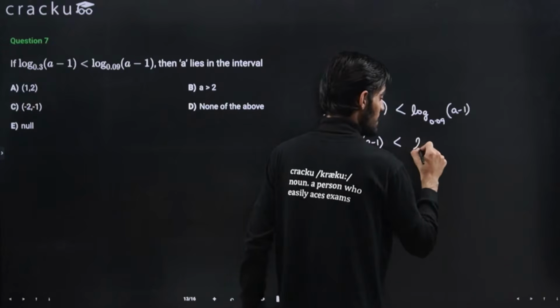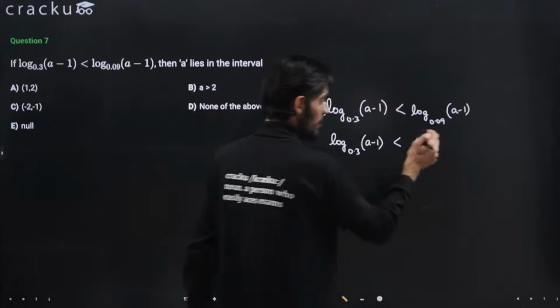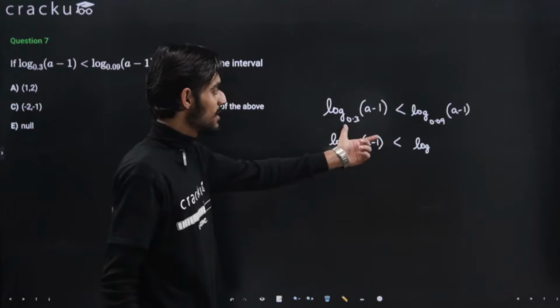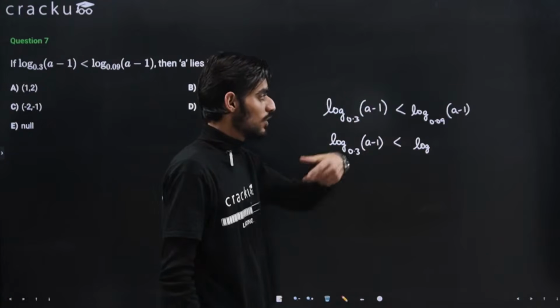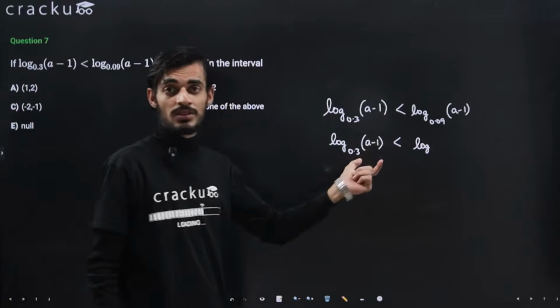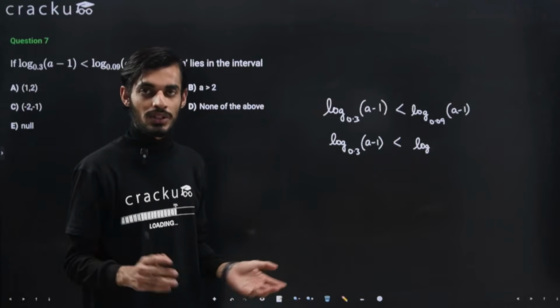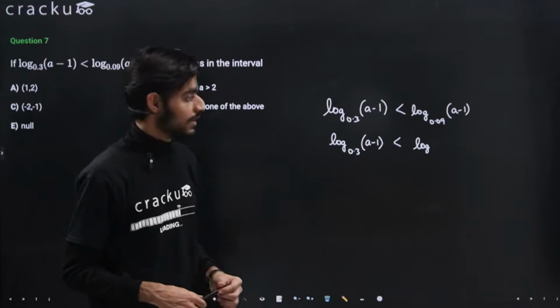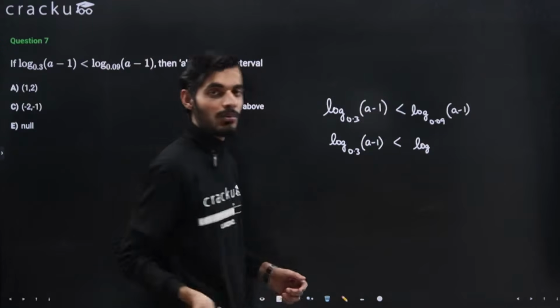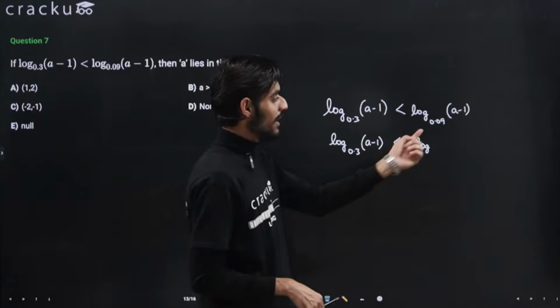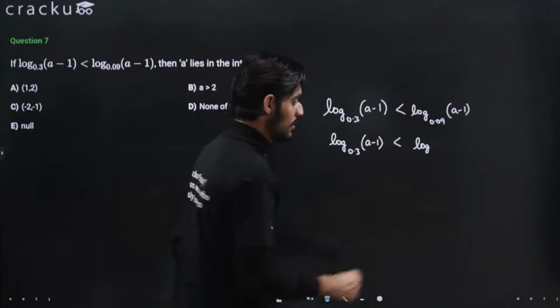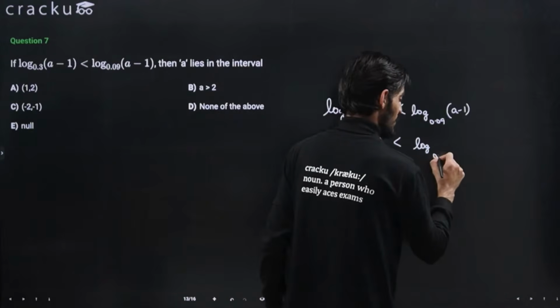So if I write this as 0.3 square, then the base of the two terms will be same. Of course we just want the base to be same so that we are able to apply some of the properties. If the base is different, we won't be able to apply any property. So that's why we will be writing this term as 0.3 square.